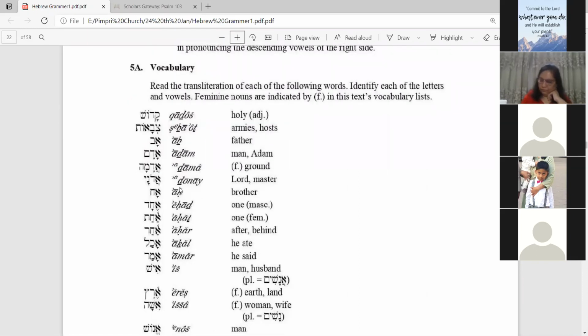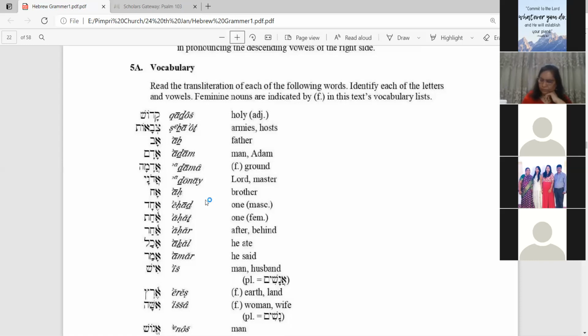Then Adam means man or Adam. Adama, actually the word is feminine. It is ground. Then Adonai means Lord, Master.